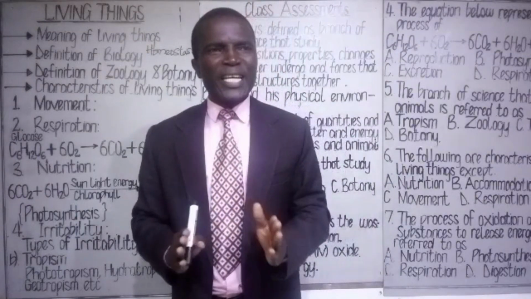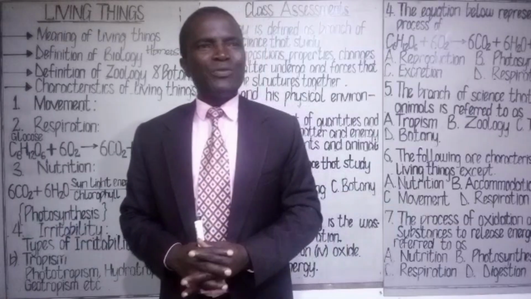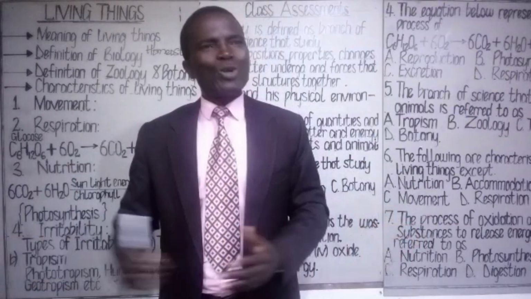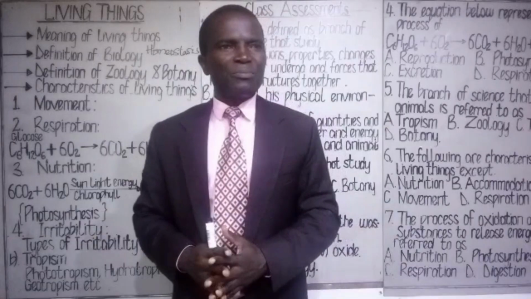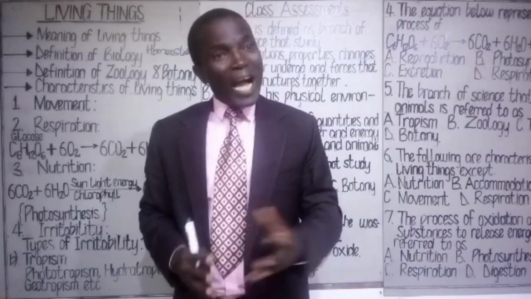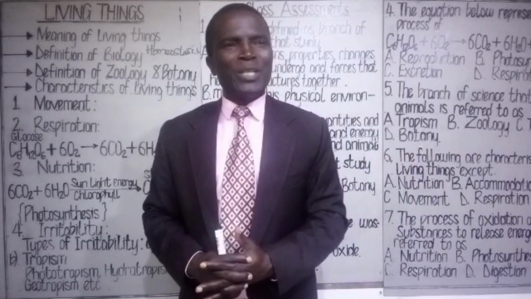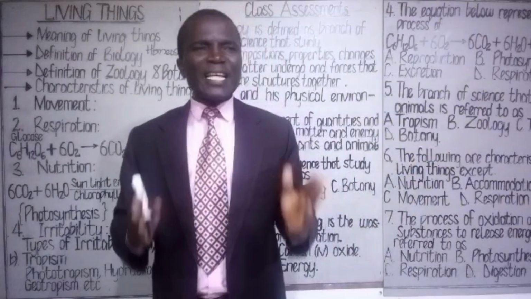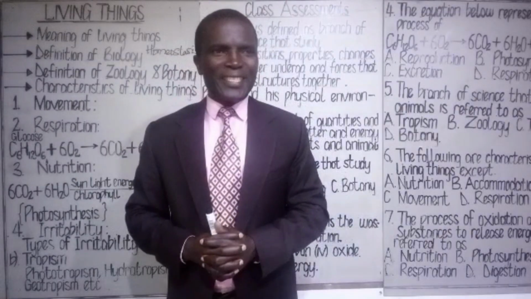We have limited lifespan is part of the characteristics. We have limited size is also another characteristic. We also have competition is a characteristic of plants and animals. We have adaptation is also one of the characteristics of plants and animals. We have maintenance of constant internal environment.